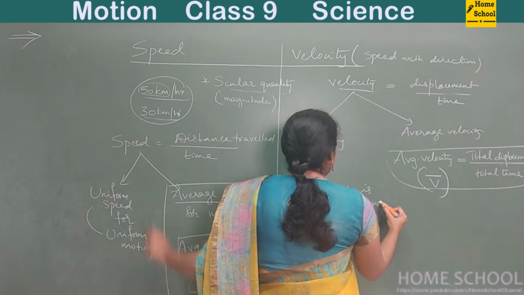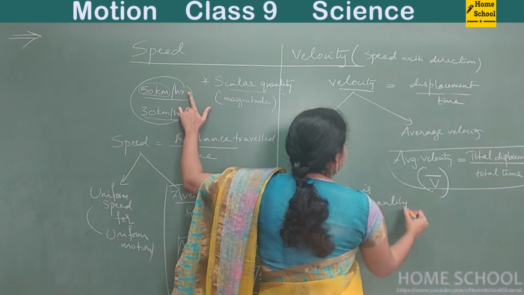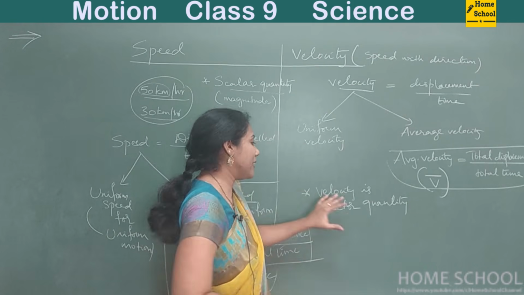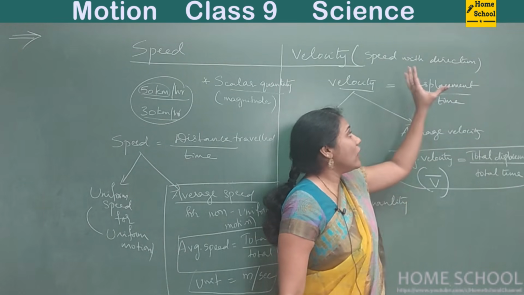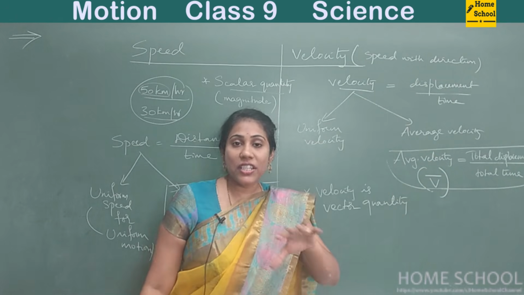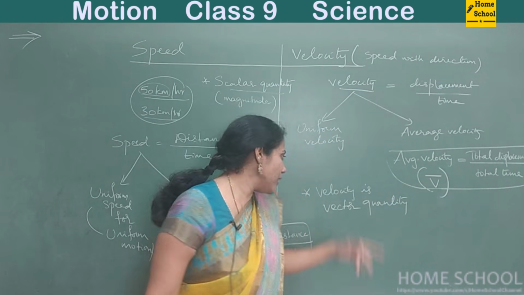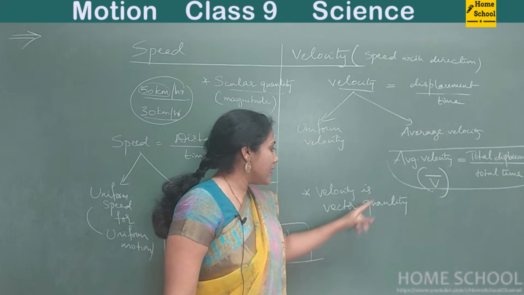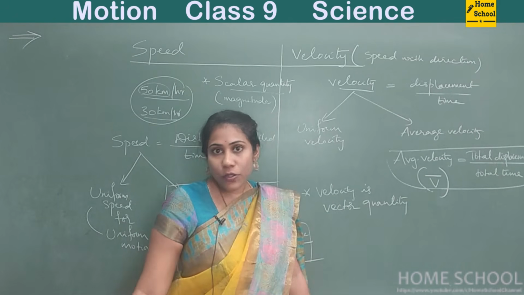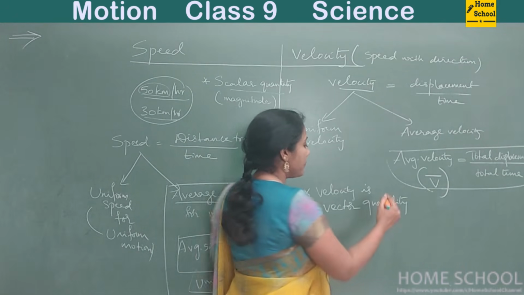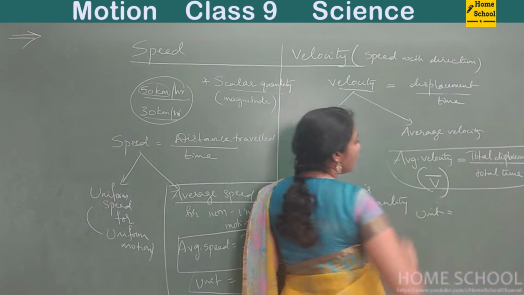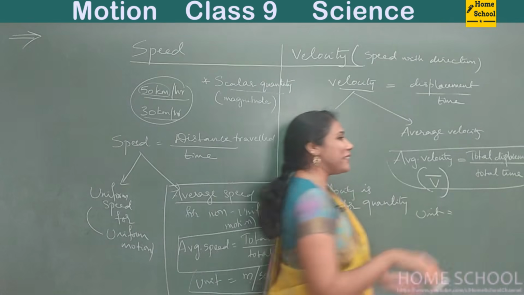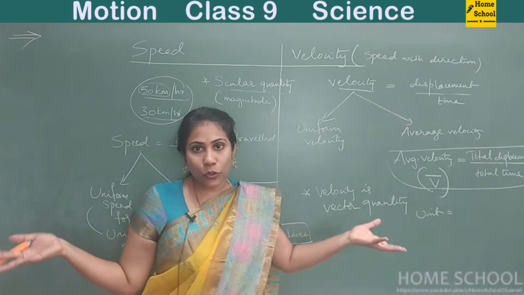Vector quantity, whereas speed was a scalar quantity, right? But here, since displacement has direction, velocity has direction as well as magnitude, so we say velocity is a vector quantity. This is really very important. And coming to the unit of velocity, what is the unit of average velocity? Displacement.